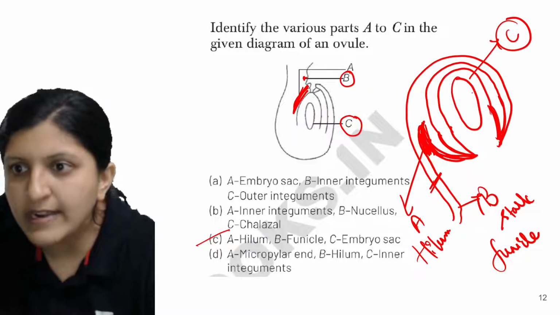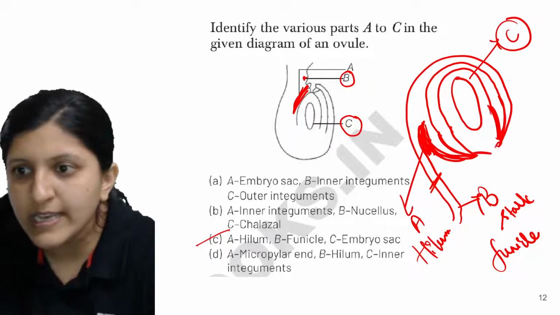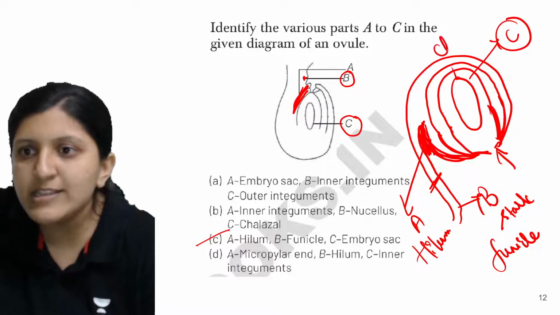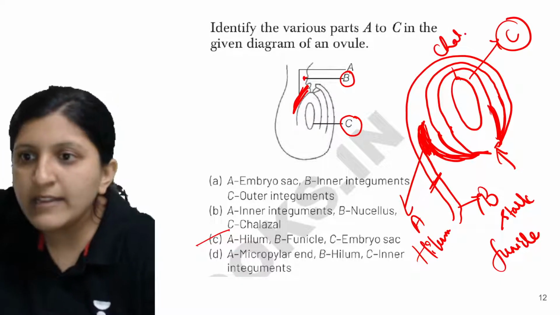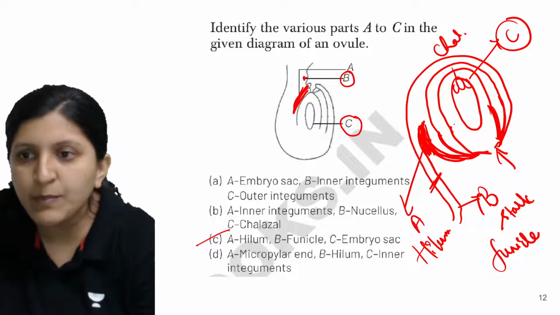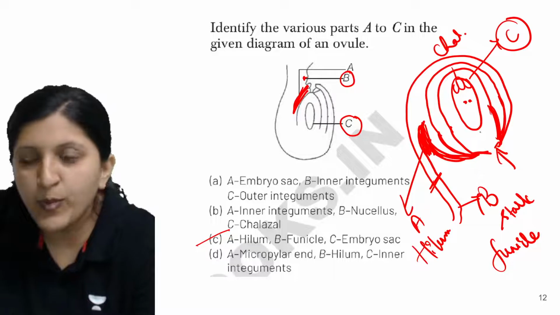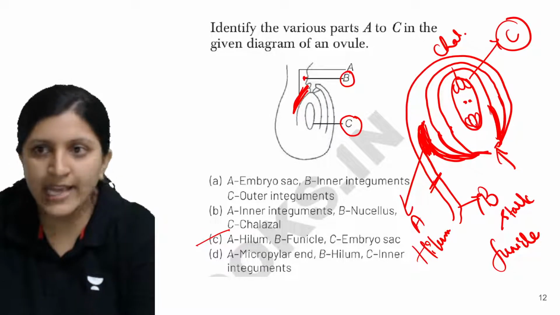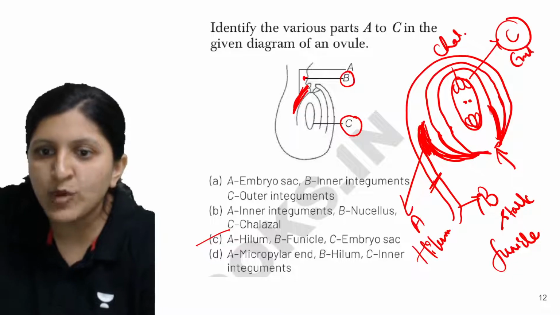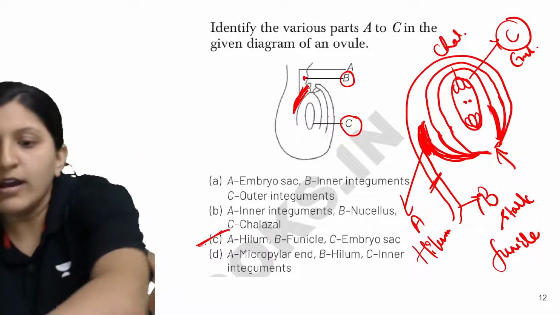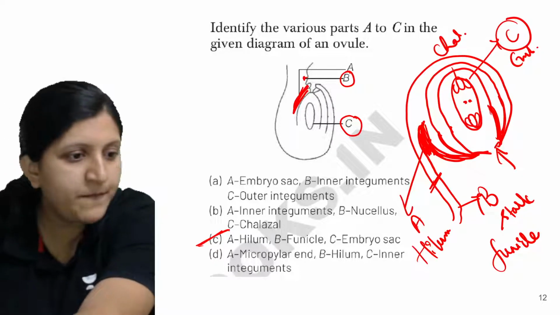And this part what you see, this is the micropylar end, this is micropylar. So this side is the chalaza end, and this is the embryo sac, because here you can see there are antipodal cells, there are polar nuclei, and here you can see the synergids and an egg cell. So this one is an embryo sac. So this is the answer. Okay, so moving on to the next one.